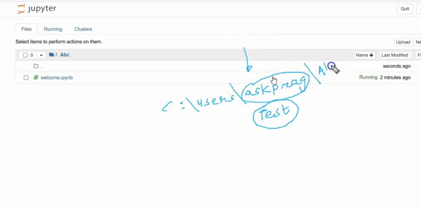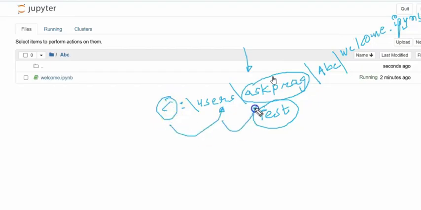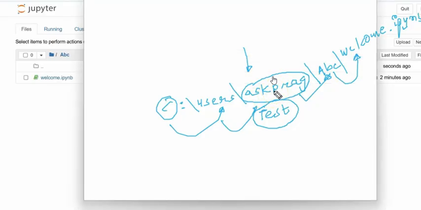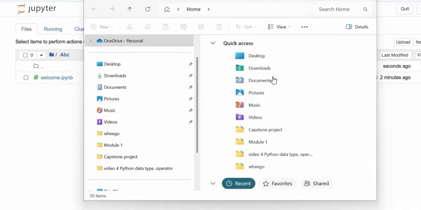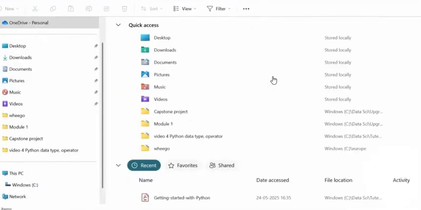Under that, you will find ABC, and under ABC you will find your file called welcome.ipynb. That means if I want to send this file to my friend over WhatsApp or email, I should go to C drive, under that users, under that your folder name, under that ABC, under that this file. Now, the only confusion is what your system name is. Let's go and check. I am opening Windows Explorer. This is my Windows Explorer. For a minute, I will resize my screen so that you get everything on your screen. Where is your C drive?